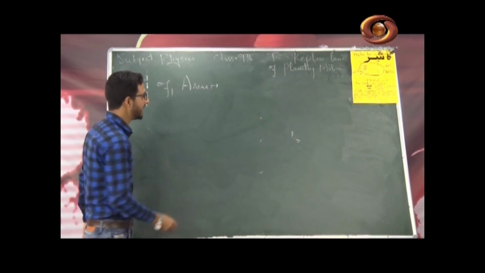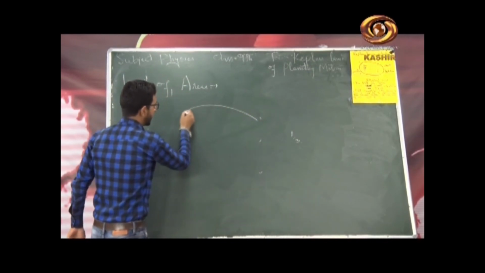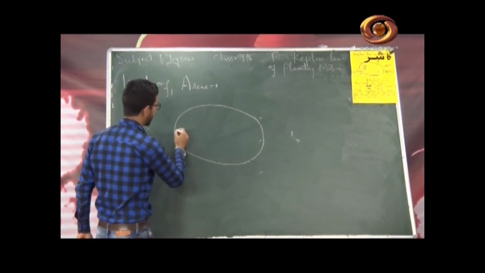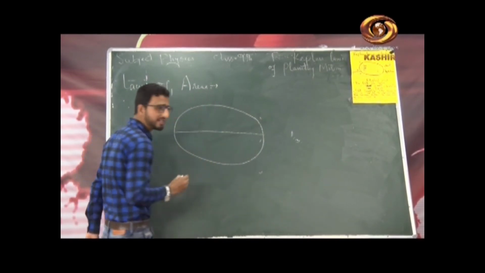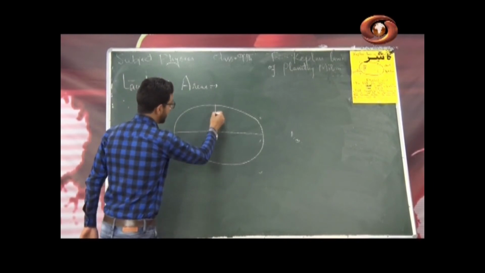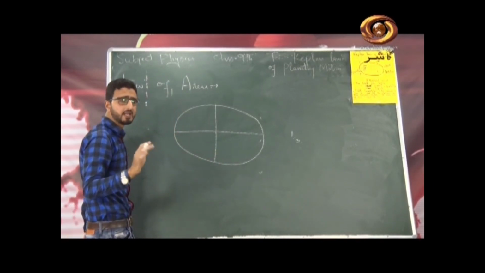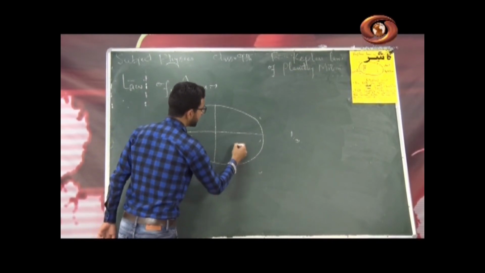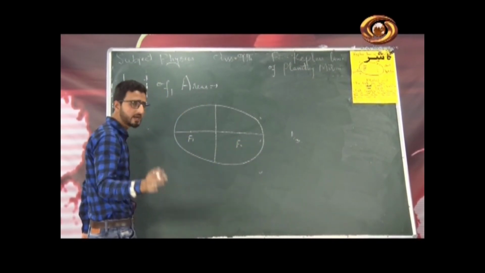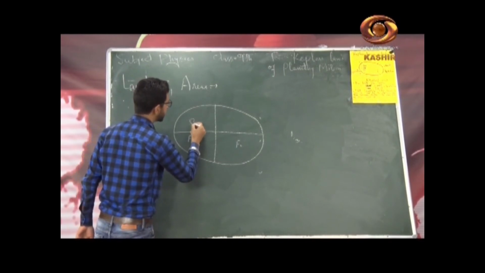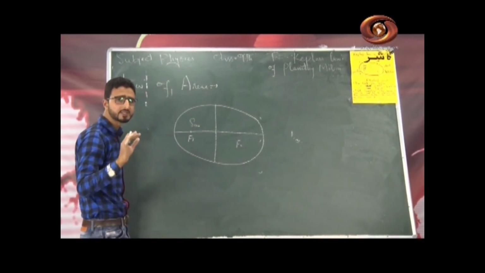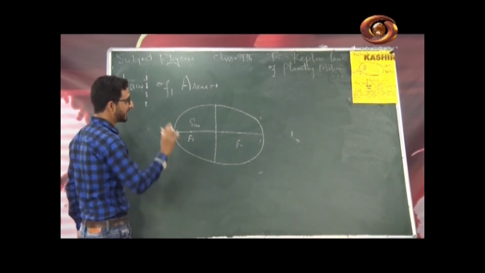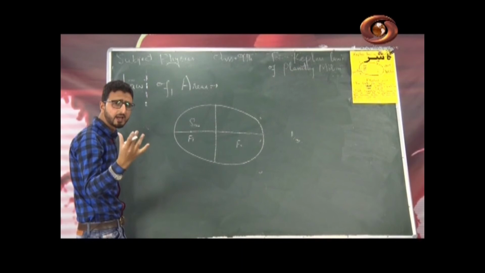Now see, let me draw an ellipse here. This is the path followed by a planet around the sun. This is major axis of the ellipse. This is minor axis of the ellipse. This is focus F1 of the ellipse. Let this be focus F2 of the ellipse, and suppose S is here, I mean sun is here, situated at focus F1. Now as per the law of areas, let me tell you the statement of the law of areas.